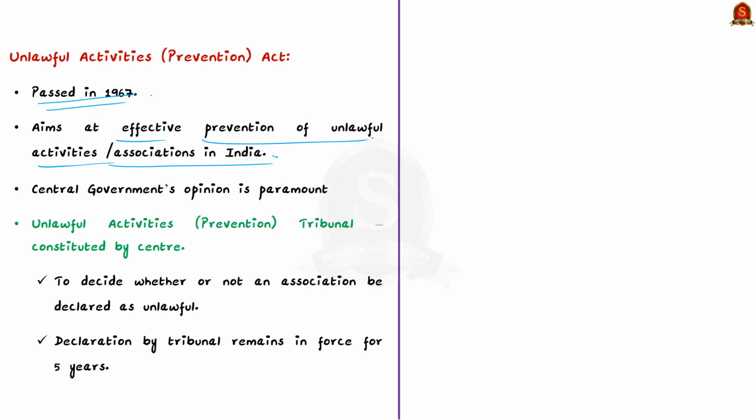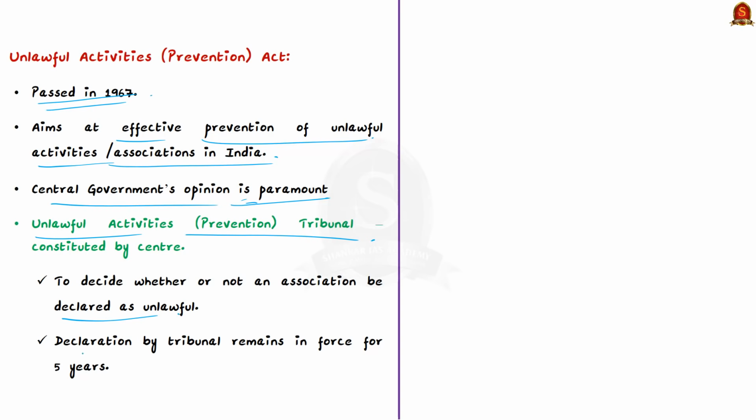Unlawful activity refers to any action taken by an individual or association intended to disrupt the territorial integrity and sovereignty of India. And if the central government is of opinion that any association is or has become an unlawful association, it may declare such association to be unlawful by notification in the official gazette. Then the central government may constitute a tribunal known as the Unlawful Activities Prevention Tribunal as and when necessary for the purpose of adjudicating whether or not an association be declared as unlawful.